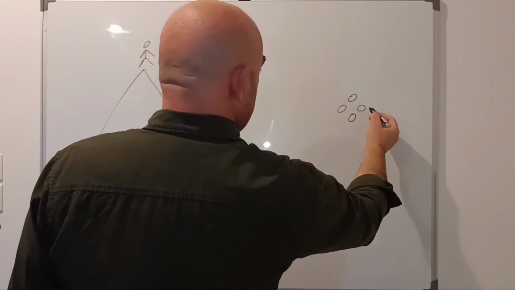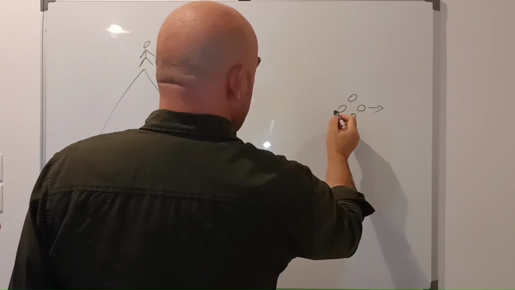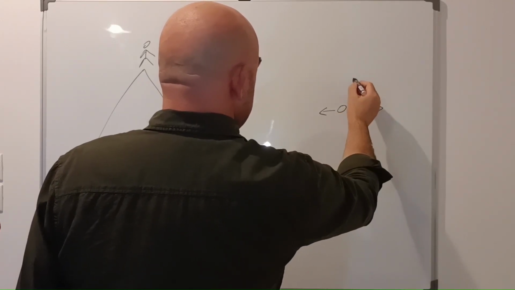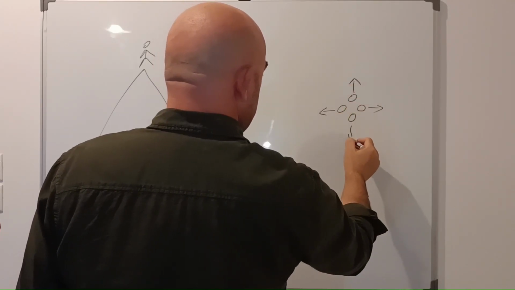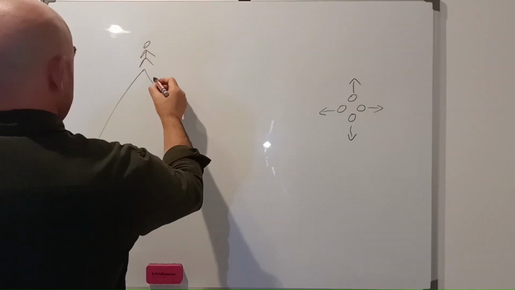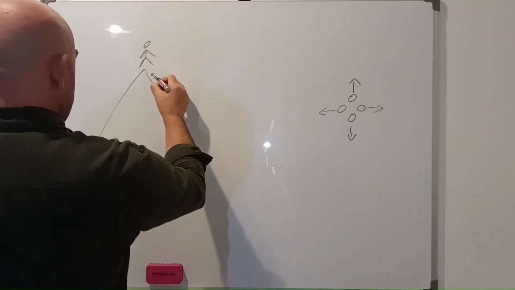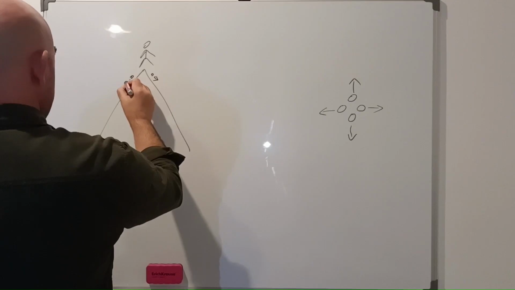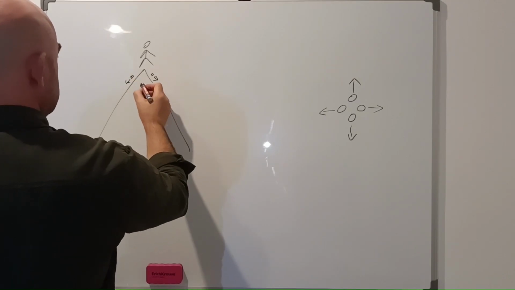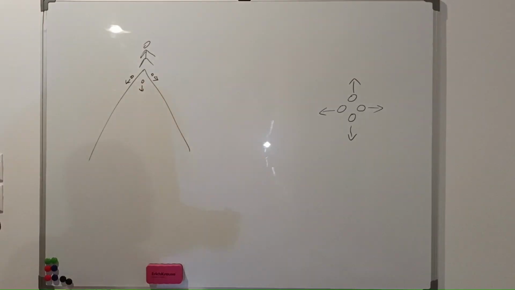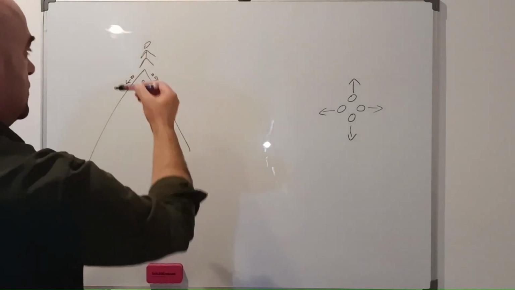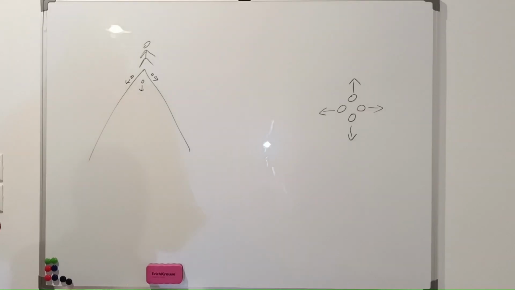So the one ball towards this direction, the one towards this direction, the one towards this direction, the one towards the other direction. This is the one ball, this is the other ball. Also, this is the 3rd ball, and we don't see the ball that is on the back of the hill.